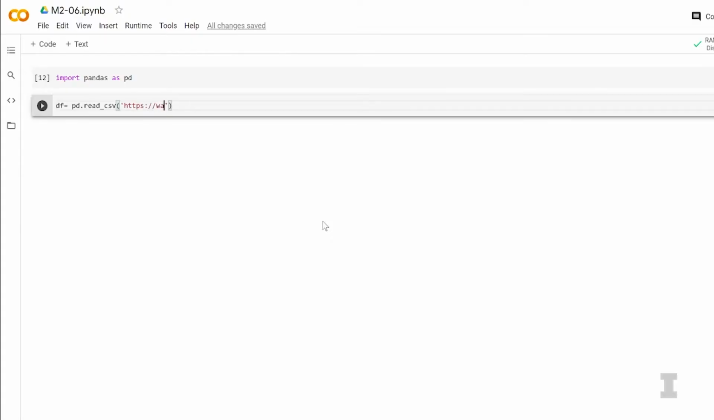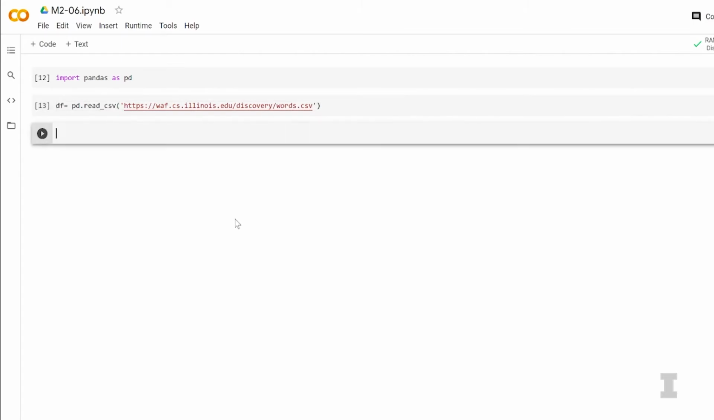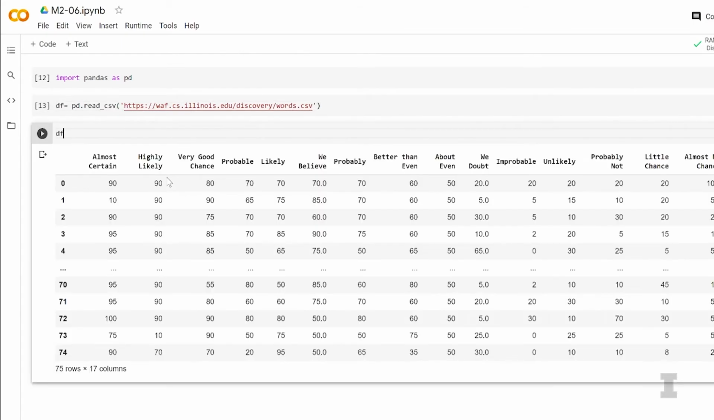So Carly, can you go ahead and load up that data set? For sure. To load up any data set, it's going to be the same thing we've done again and again. We're going to import pandas as pd. df is equal to pd.read_csv and give the location of that CSV file. In this case, we're going to use the probability words data set, waf.cs.illinois.edu/discovery/words.csv. We'll print df to make sure it loads. Sounds good. And this is the words data set, right? Not the party? This is the probability words data set. Perfect. Words.csv. And it looks like the data set has loaded.